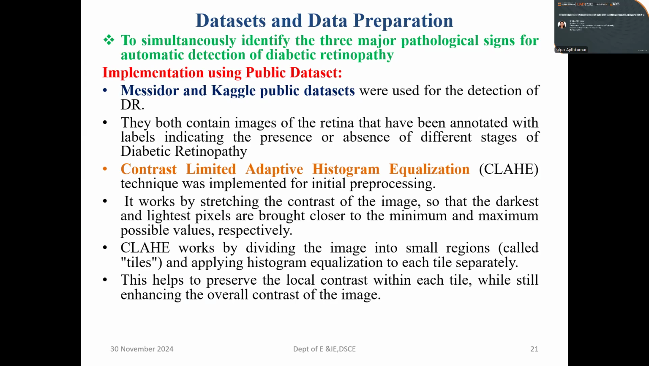We have used the contrast limited adaptive histogram equalization, or CLAHE, algorithm, which was implemented for the initial pre-processing. It works by stretching the contrast of the image so that the darkest and the lightest pixels are brought closer to the maximum and minimum possible values, respectively. CLAHE works by dividing the image into small regions, called tiles, and then applying histogram equalization to each tile separately. This procedure helps to preserve the local contrast within each tile while still enhancing the overall contrast of the image.